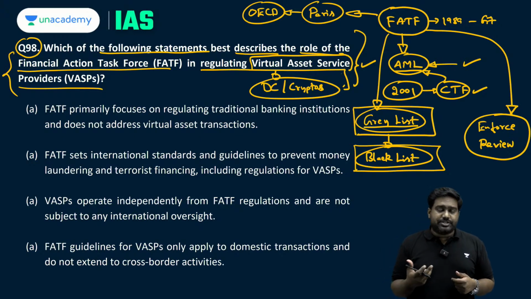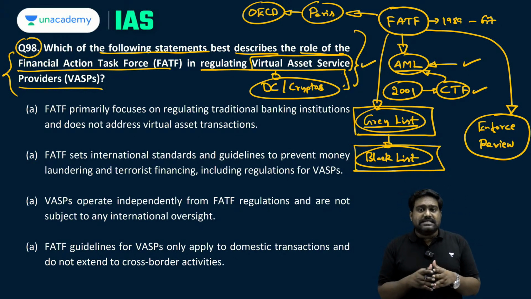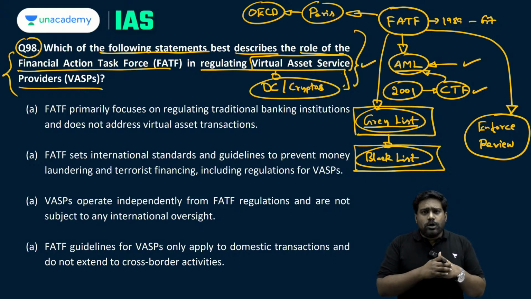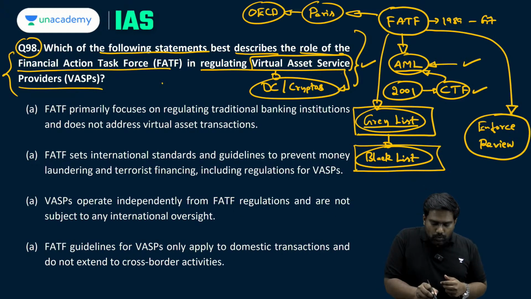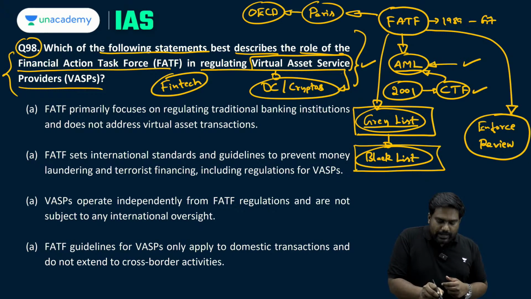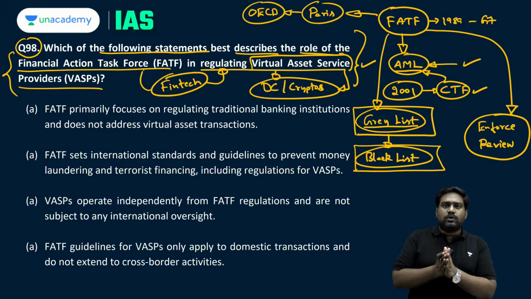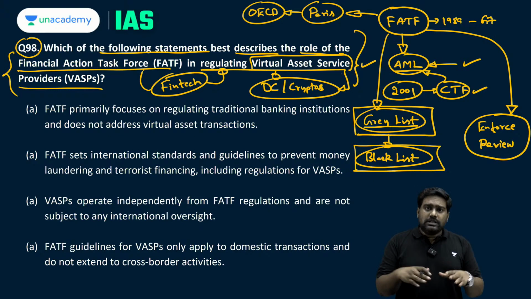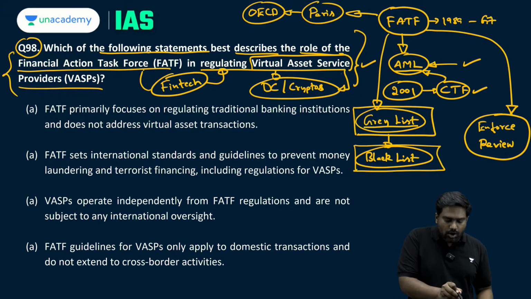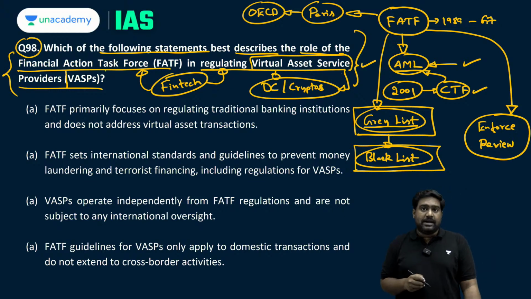There are digital wallets where you can store cryptocurrencies and digital currencies. So all these fintech companies which are providing crypto services to enable those crypto transactions, to store them in a digital wallet, fall under the definition of virtual asset service providers.